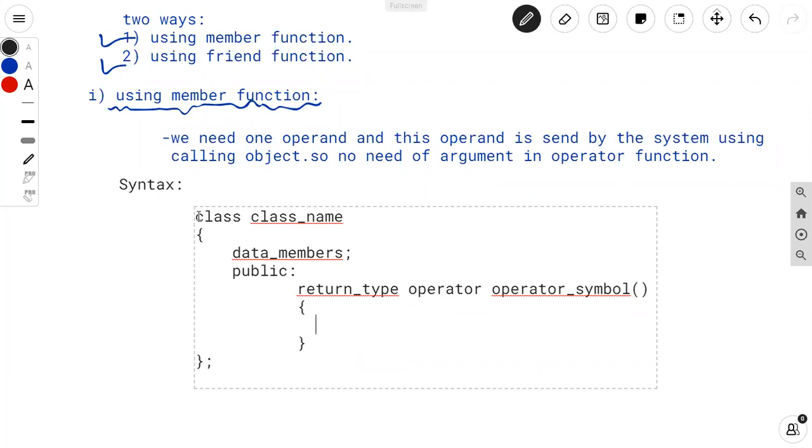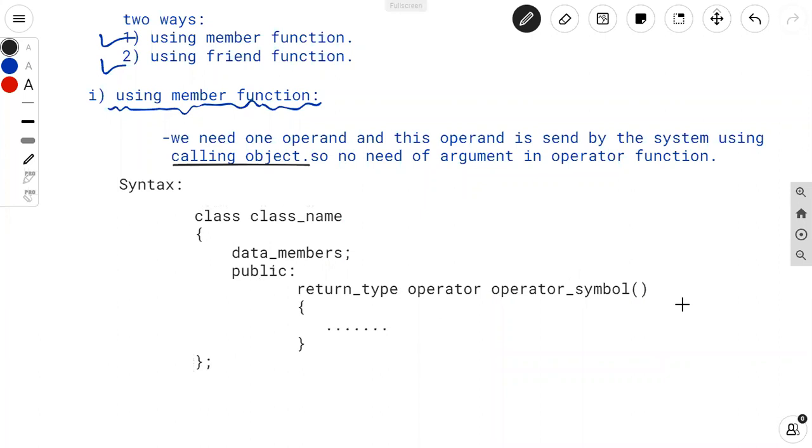So that's why there is no argument in case of operator function. Here I am not passing any argument to the operator function, because only a single operand is used, and this operand is sent by the system using calling object. That's why there is no need to pass an argument for this operator function.